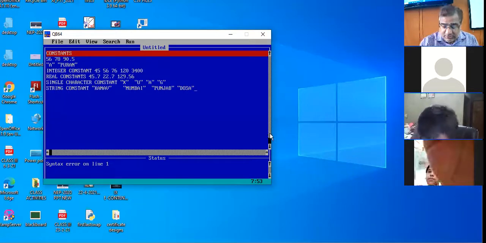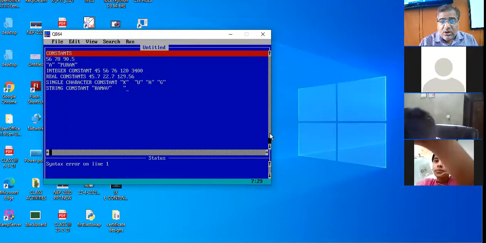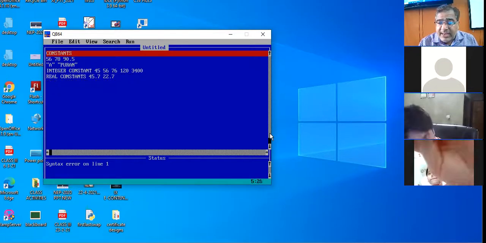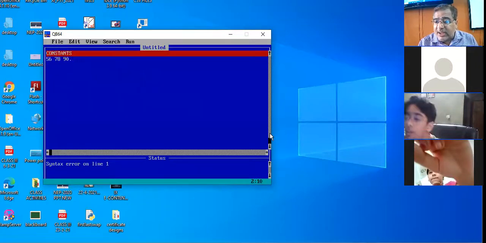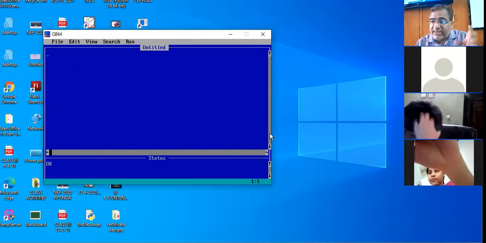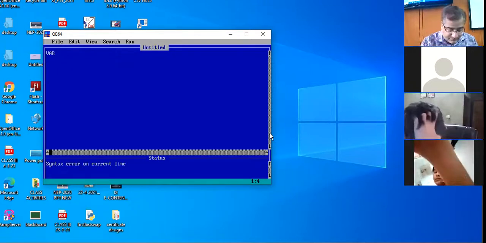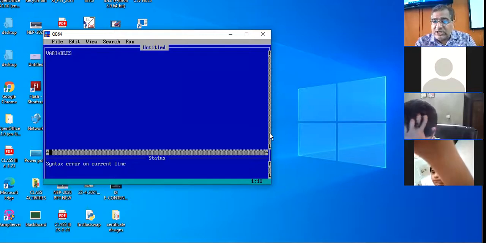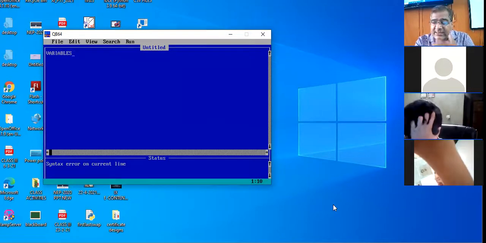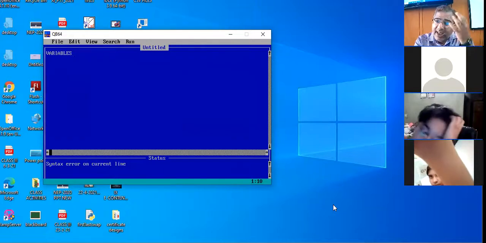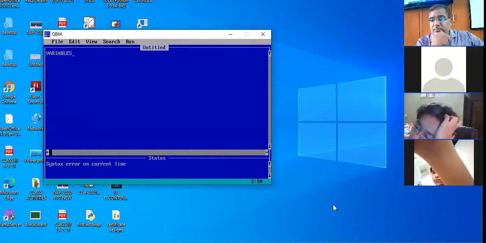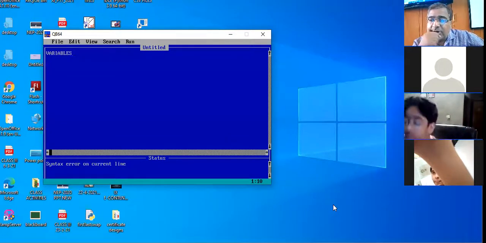Now the concept is of variables. A variable means a location in the memory, and that location has a name. A location in the memory that has a name and where some value is stored. I will give you one very live example and you will get to know what I mean by variable.